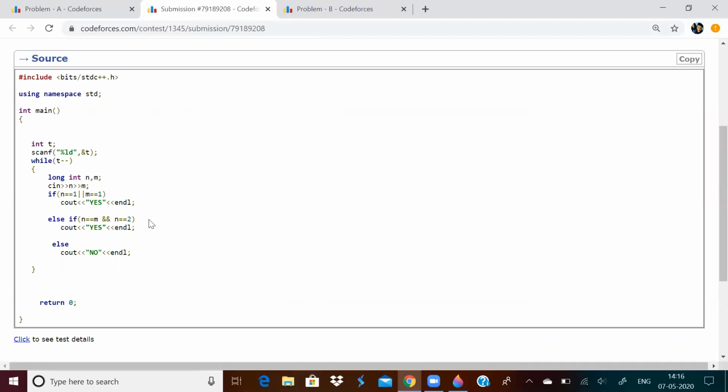You do it by yourself and check. Whenever n is 1 or m is 1, the answer will always be yes. And whenever n and m both are equal to 2, the answer will be yes. So actually I got this quite late in the contest, and that's the answer for the first one.